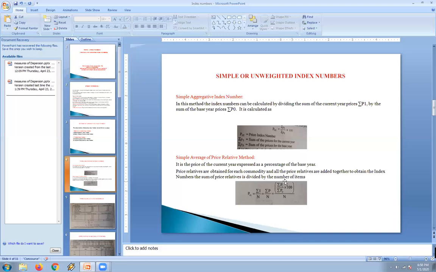Summation P1 by summation P0 into 100 will be the I value. If the values are divided by n, then we get the simple average of price relatives.